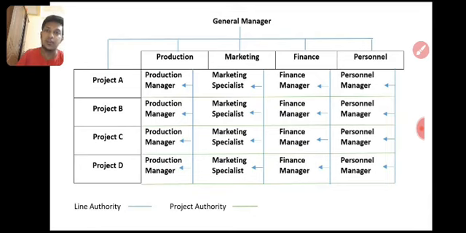So that is the maximum. Other than that, on a matrix basis, we can use each function for one product. Once that product is done, we use the same functional staff, HR manager and accounts department, for another project. So this mostly suits project management and project companies. For example, an IT system implementation company: everyone gets involved in one place, finishes off and goes away. Again we go to another place, finish off and go away. The construction company is also the same thing.